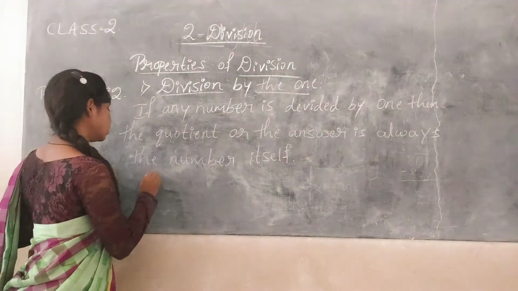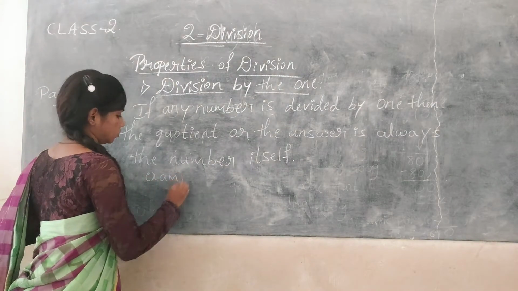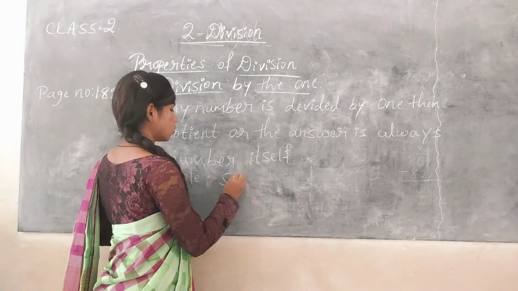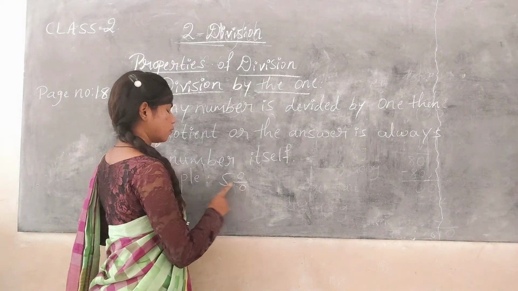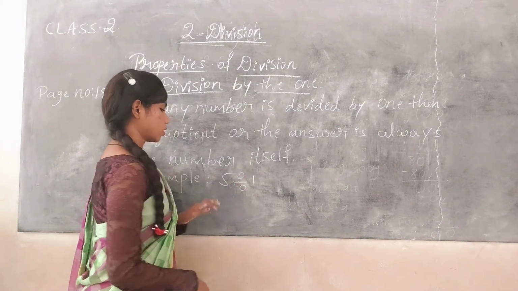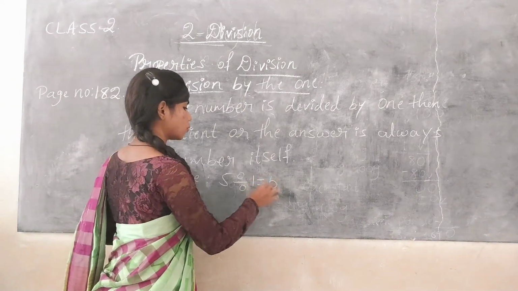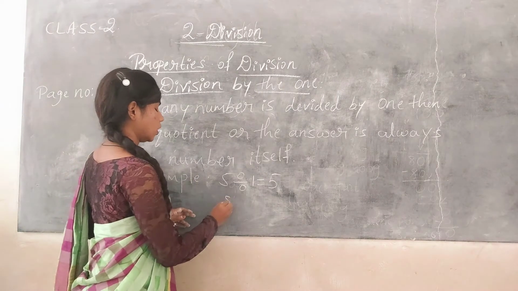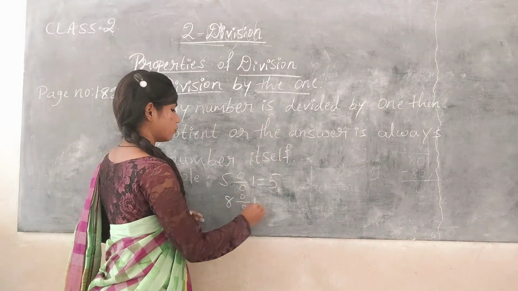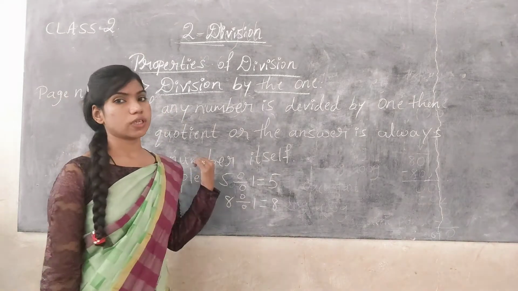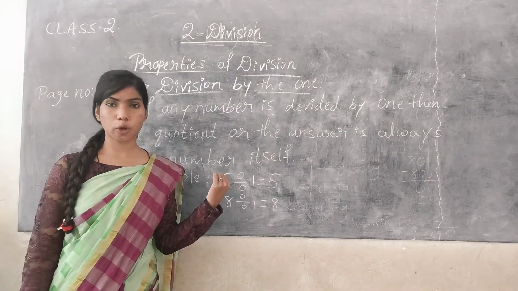For example, if I divide 5 by 1, 5 divided by 1 is equal to 5 itself. 8 divided by 1 is equal to 8 itself. So it is the second property.